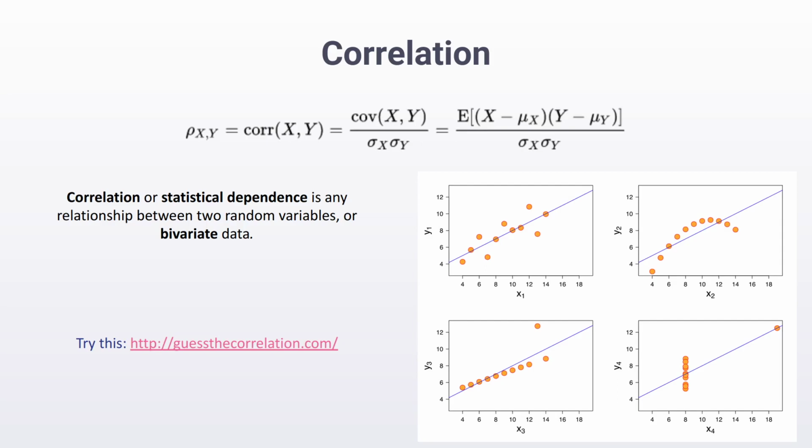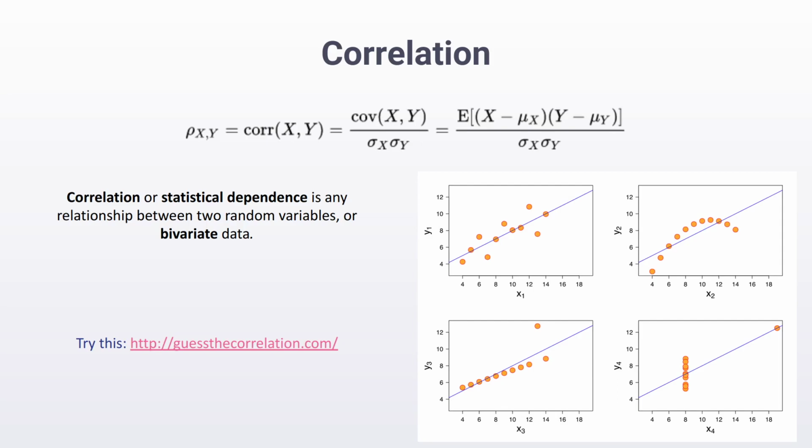Before we proceed, let's take a look at these four charts. They are called the Anscombe quartet. We have four different scatter plots corresponding to four pairs of continuous variables: x1, y1, x2, y2, x3, y3, and x4, y4. Now, what is funny about these four pairs of variables is that even if their scatter plots look drastically different, their correlations are actually exactly the same.